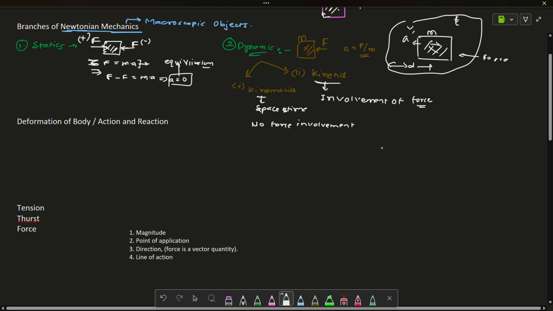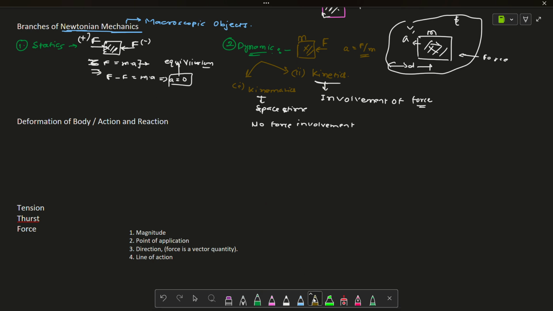So we will take the same example that we have taken in statics. Let's suppose one body is there, and your friend has applied force F from that direction and you have also applied a force F from this direction. Both forces are opposite in sense. If you see yourself as doing action, like you are doing work, you are applying an action. So in this case, this one is action.